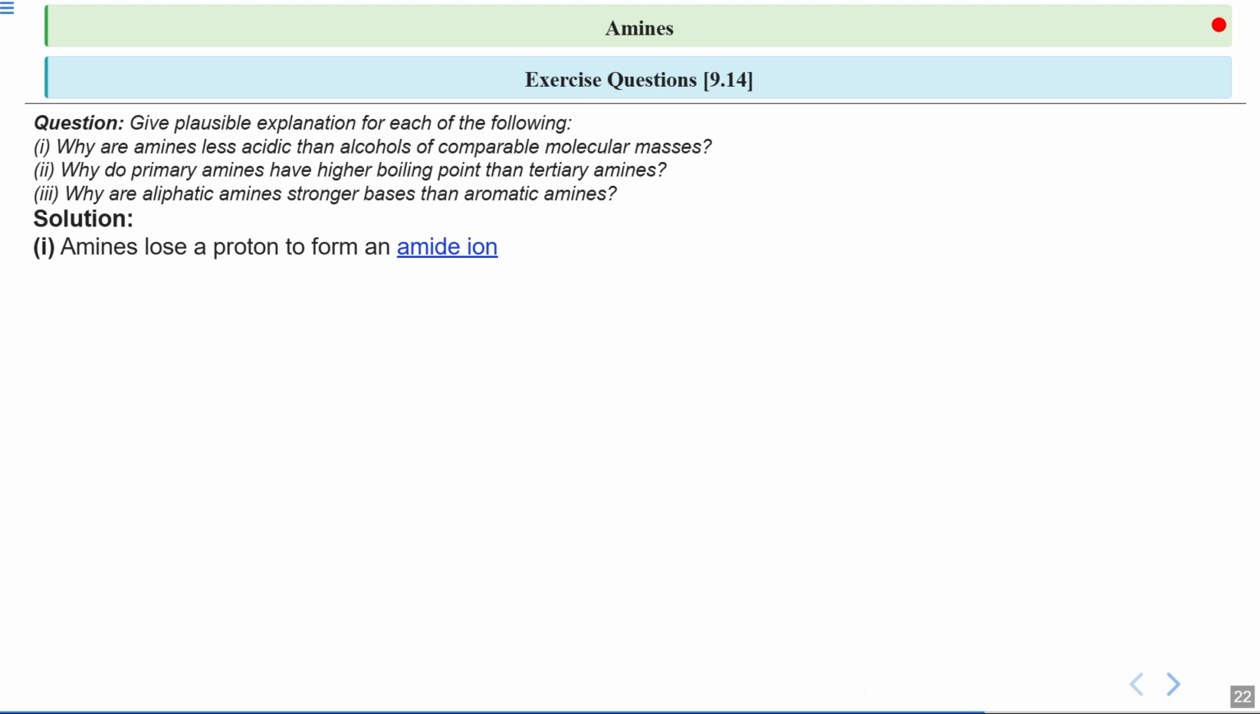So what happens when an amine loses a proton? It forms what we call an amide ion. Remember students, acidity is all about how easily a molecule can lose a proton. If we have a primary amine, when it loses a hydrogen ion, it becomes an amide ion, which is RNH minus. R here can be either an alkyl or aryl group. And you can see we have an amide ion.